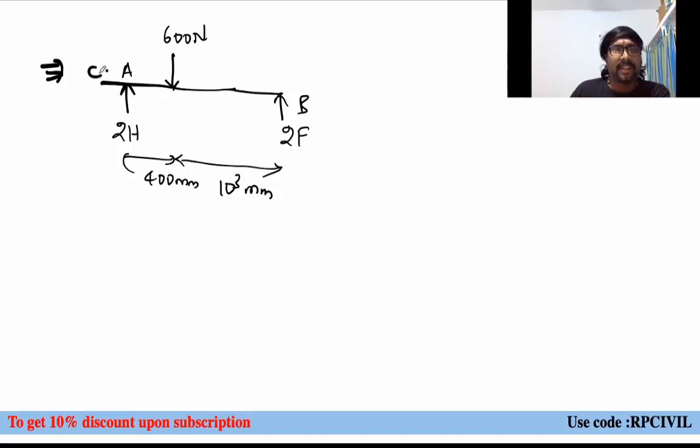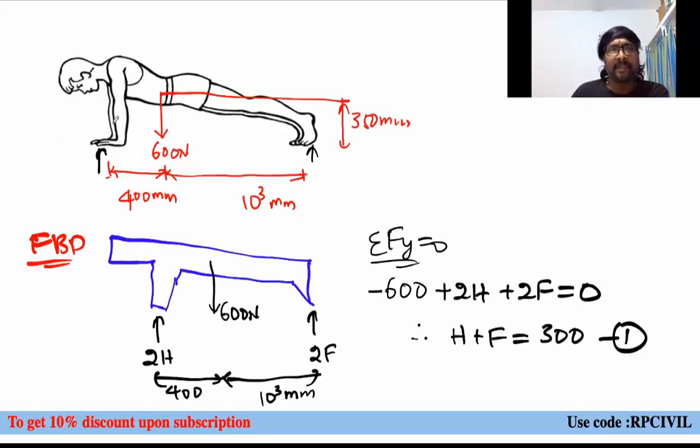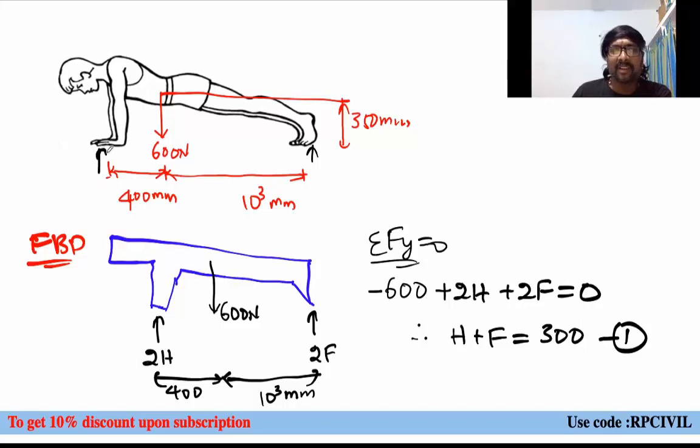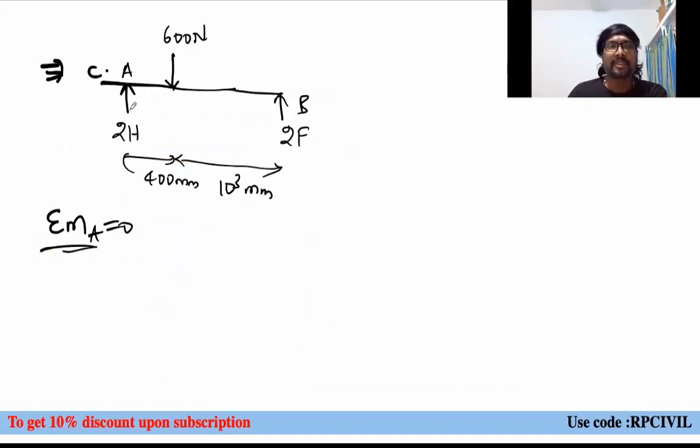Now, this is C. Let us apply sigma MA equal to 0. Why? We can rotate our hands easily, which means moment reaction is not there. If you observe my previous classes on supports, you can understand that whenever rotation is possible, if this fellow is moving in the downward forward direction, these hands will rotate here. In the backward direction, these hands also will rotate. Rotation is possible means moment reaction is not there. Only the vertical reaction is there here, right? Because can he move in the downward direction further? No, he cannot, because the floor is offering resistance, the normal reaction. So sigma MA equal to 0 because rotation is possible, meaning moments are 0.